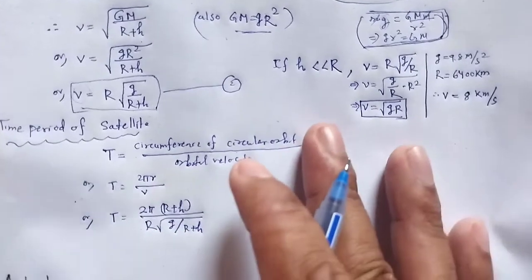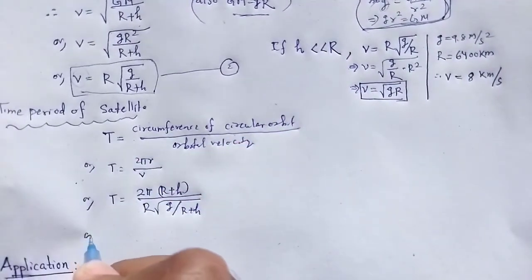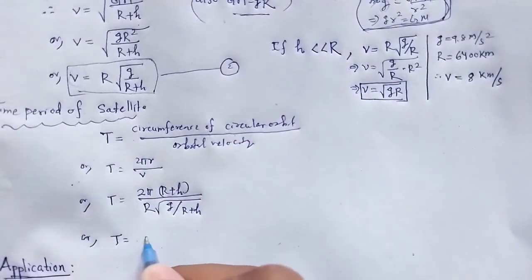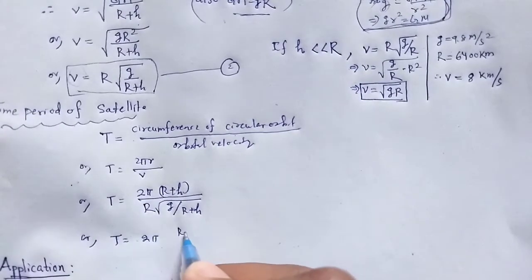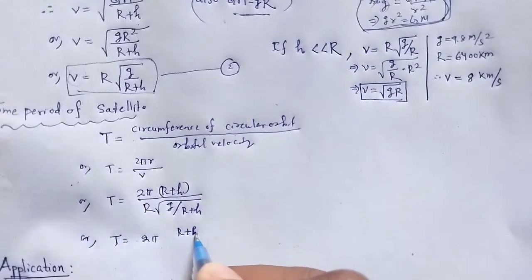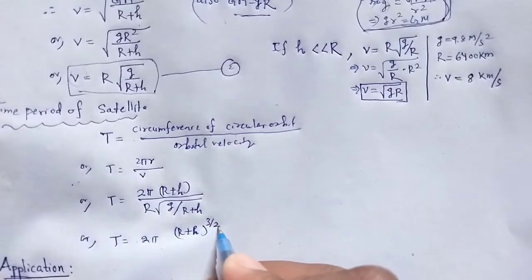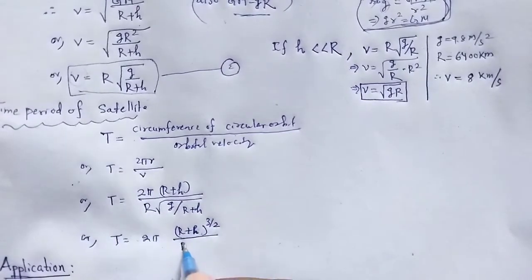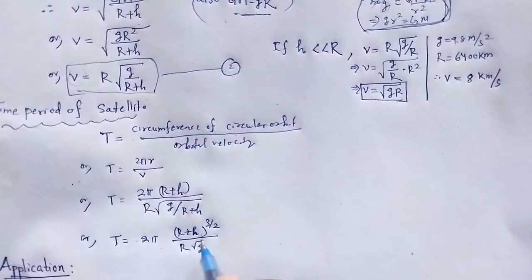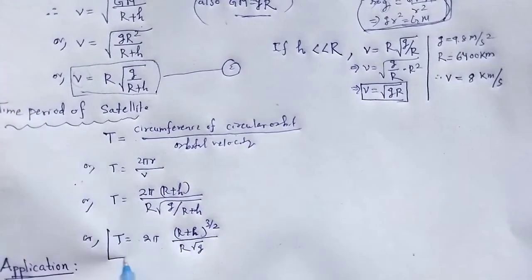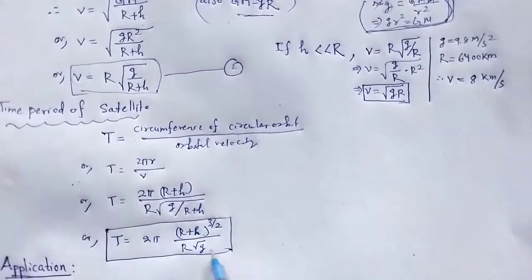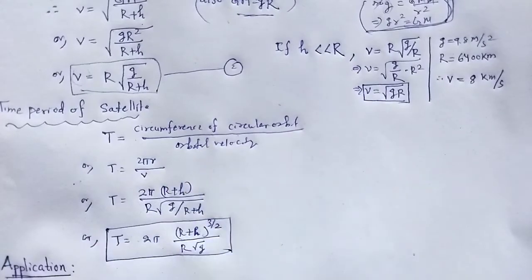Simplifying that, we find T is equal to 2 pi (r plus h) to the power 3 by 2 whole divided by r square root of g. That is the expression for the time period.